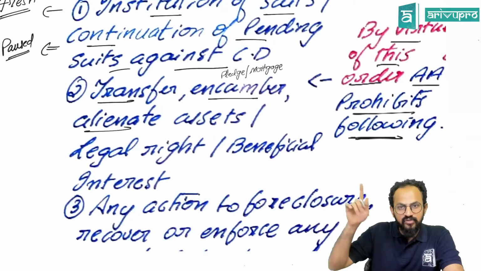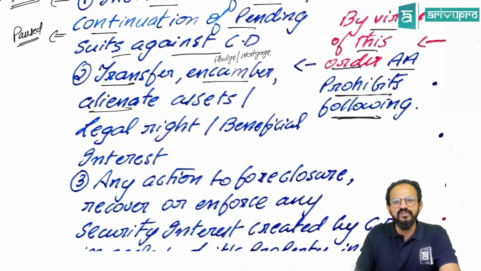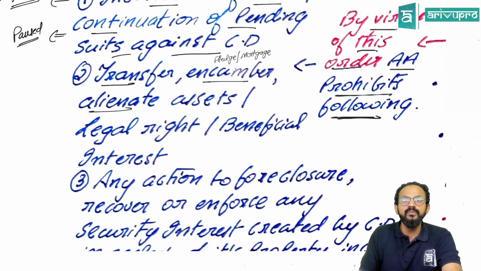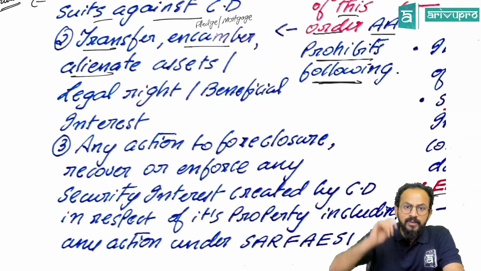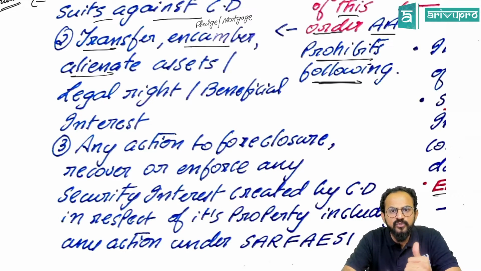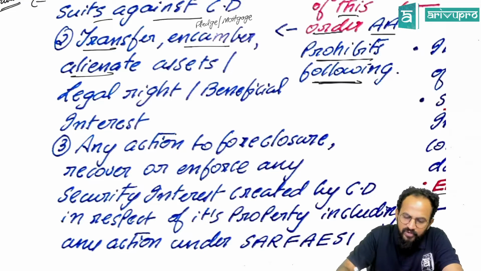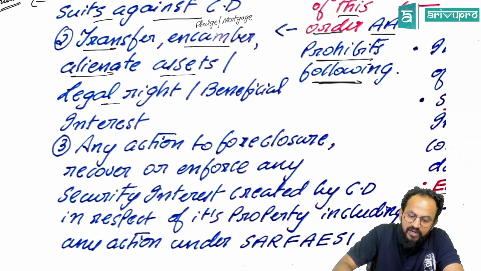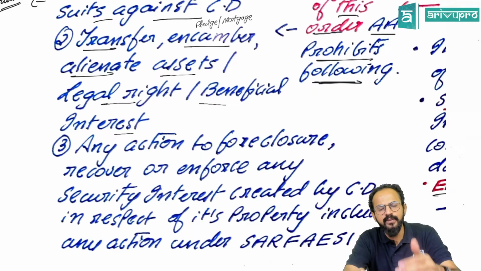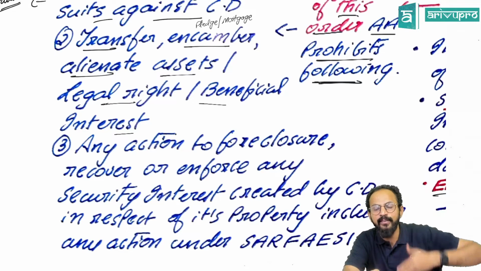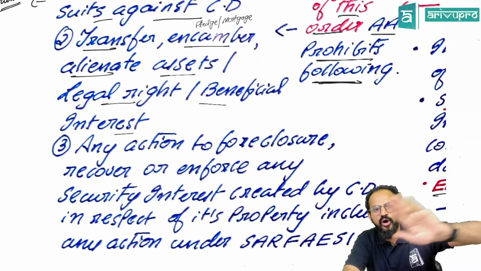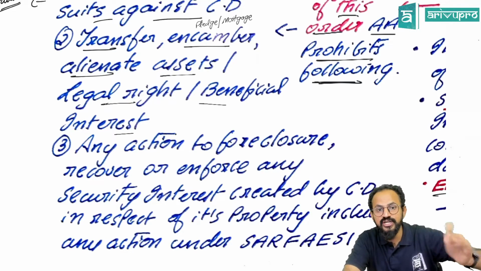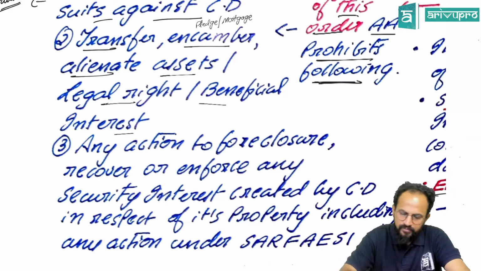People, there will be a pause. Of course, there are certain exceptions, which is called interim finance. I'll tell you when we come to that part. Yes, people, there cannot be any transfer, encumbrance, or alienation of your assets, legal rights, or any other beneficial interest. Basically, any place where you are supposed to get money, you cannot transfer, sell, or encumber those things. You cannot pledge them. Yes, people, all of you.